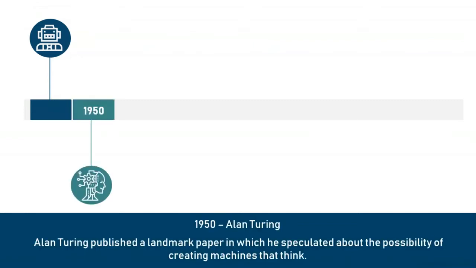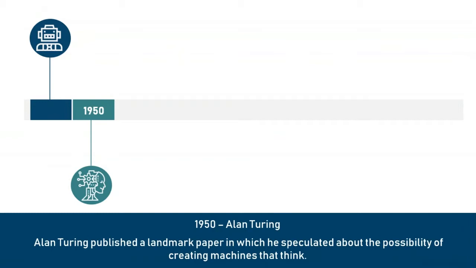Now, let's get back to the 19th century. Now, 1950 was speculated to be one of the most important years for the introduction of artificial intelligence. In 1950, Alan Turing published a paper in which he speculated about the possibility of creating machines that think. So, he created what is known as the Turing test. This test is basically used to determine whether or not a computer can think intelligently like a human being. He noted that thinking is difficult to define and devised his famous Turing test.